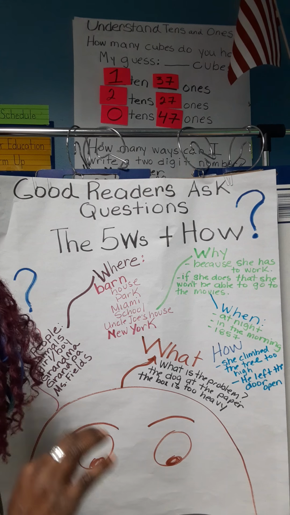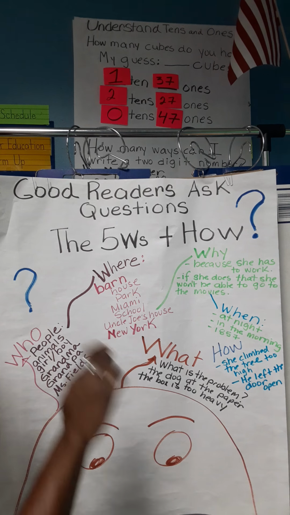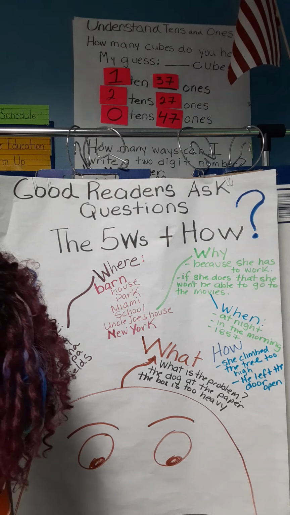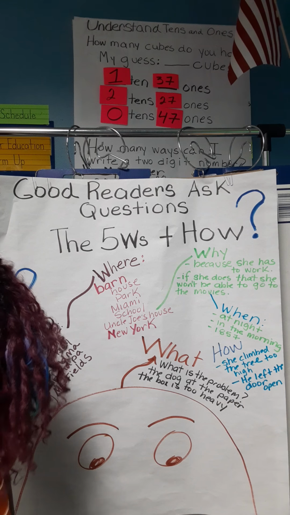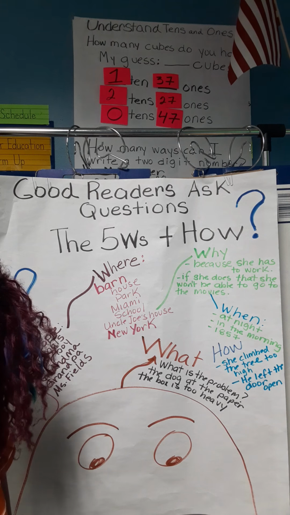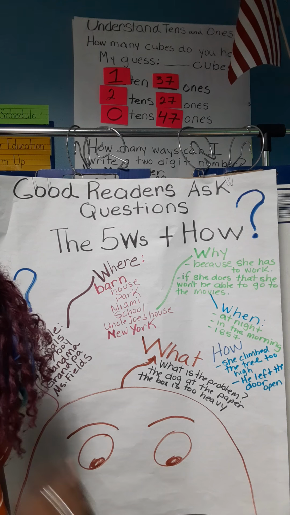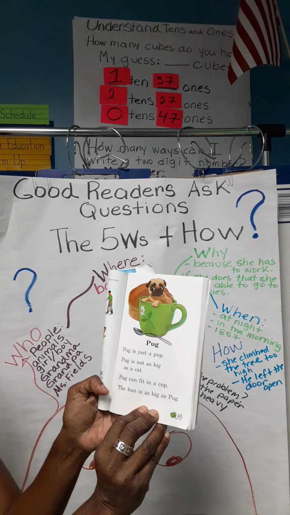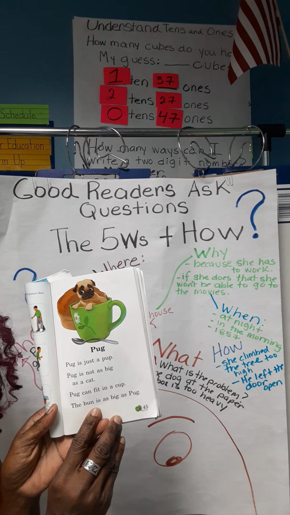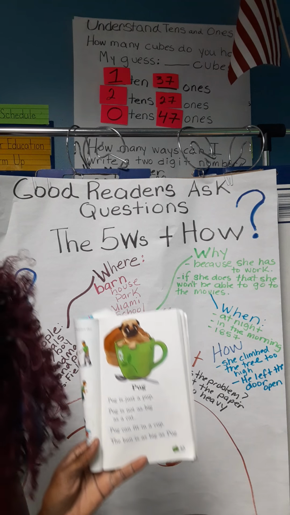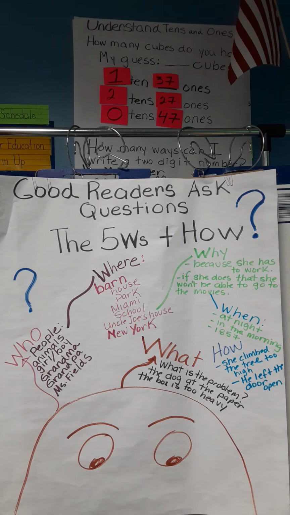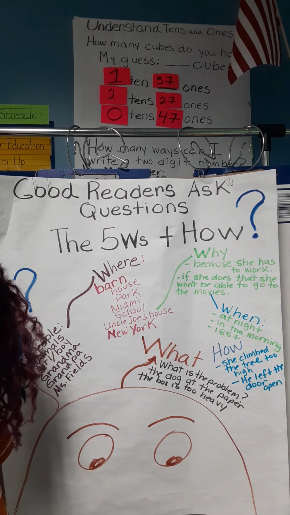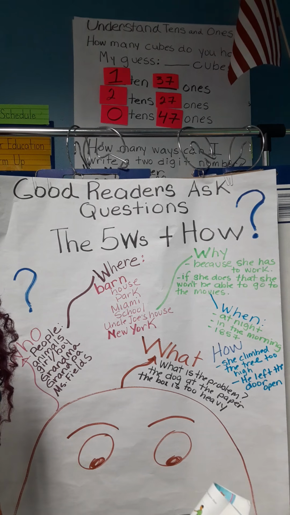You're going to be writing out the answers to some of the questions based on the story. So I'm really excited because I know that you all are developing. So let's get up our pointers. I'm on page 45, and we're going to read the story called Pug. I want you to get your pointers up with me and let's read.